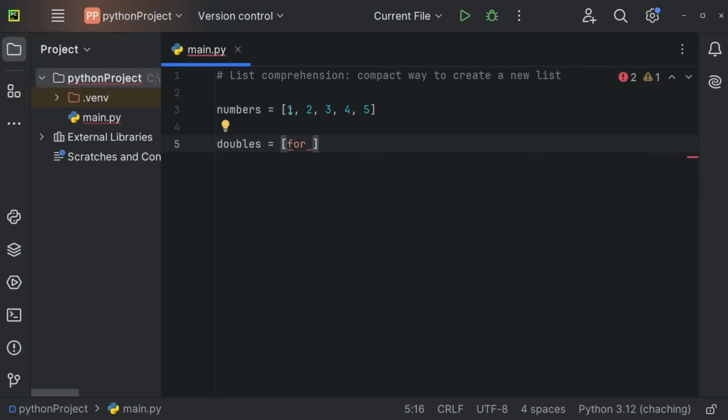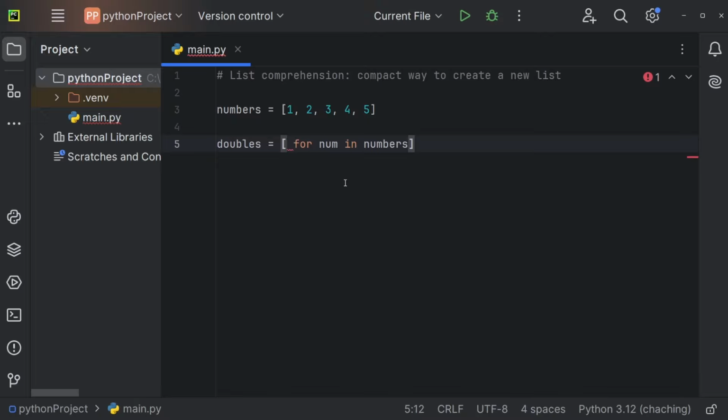For, now we need a name, so for num in numbers. So this is just a normal for loop that we'll use to iterate over the numbers, and this num is again going to hold one of those numbers for every single iteration. And when using list comprehension, right before the for loop, you define what kind of value you want to store within this list.